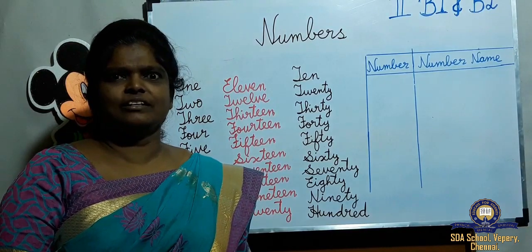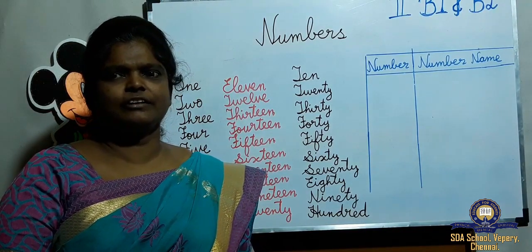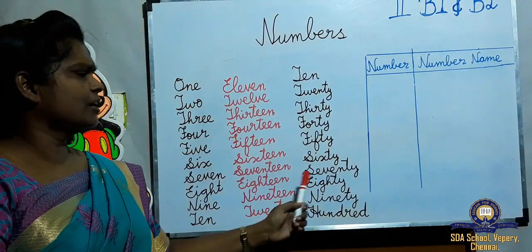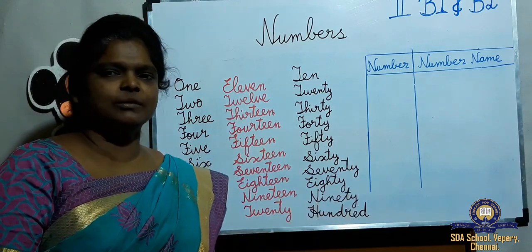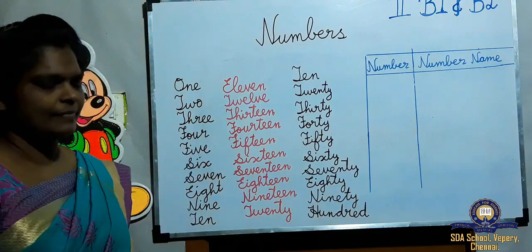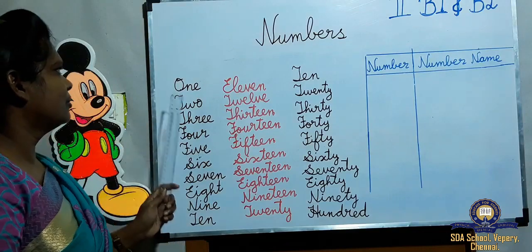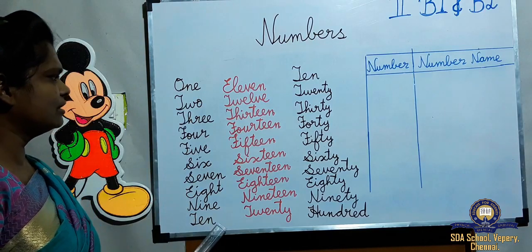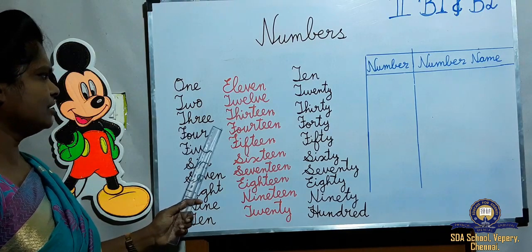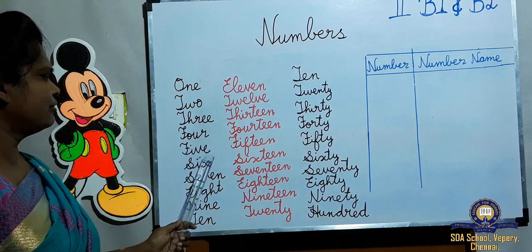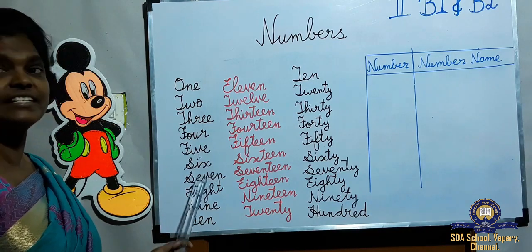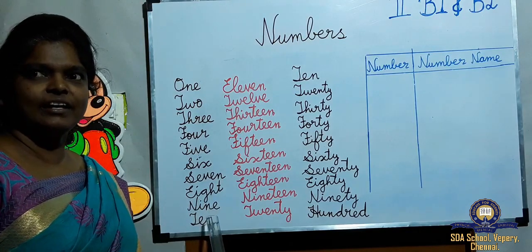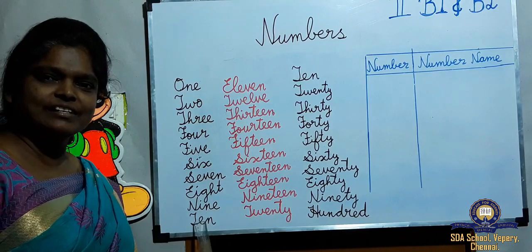Children, till now we learned the numbers. Now we are going to learn number names. If you know these numbers, it will be easy to write all the number names. Now see here. What is the spelling here? O-N-E, 1. T-W-O, 2. You have been learning this from KG class. T-H-R-E-E 3, F-O-U-R 4, F-I-V-E 5, S-I-X 6, S-E-V-E-N 7, E-I-G-H-T 8, N-I-N-E 9, T-E-N 10.